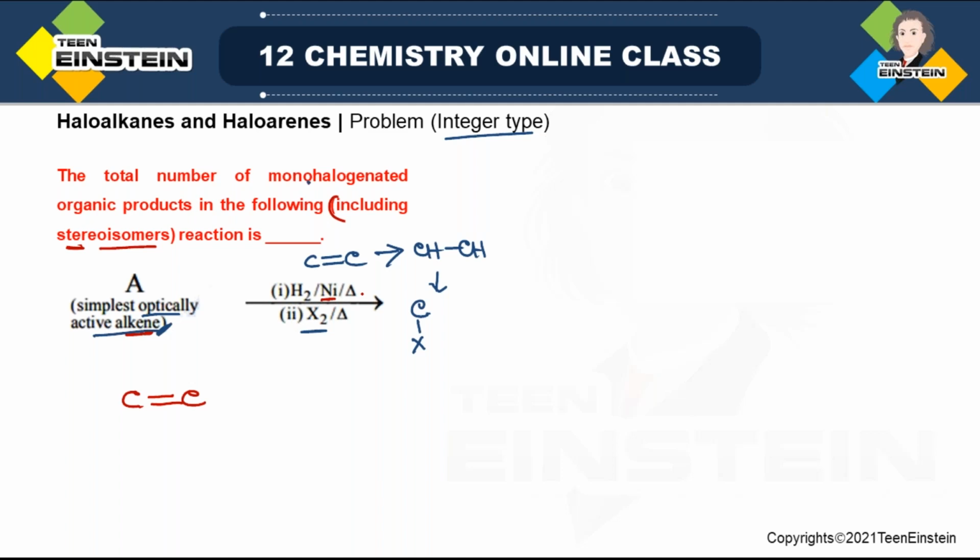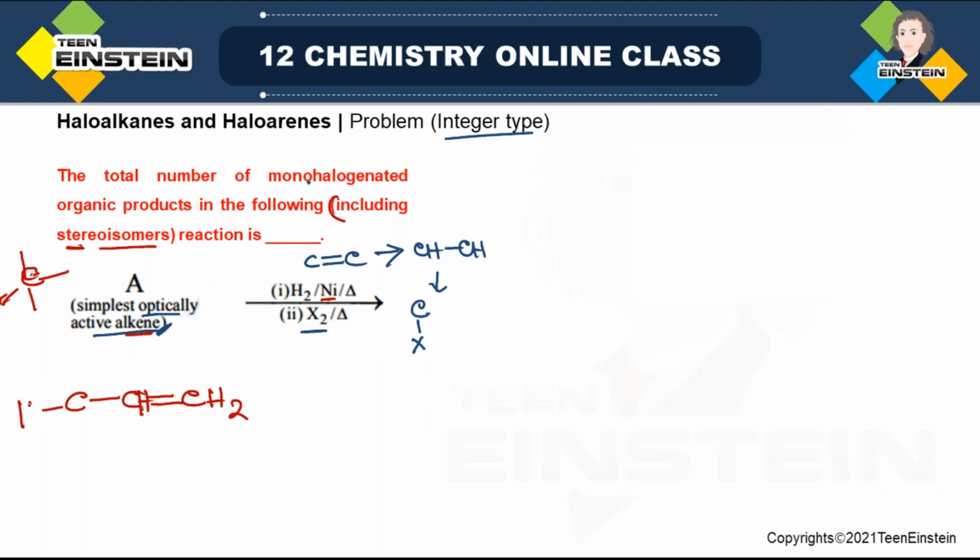So it means that there must be some carbon with which 4 different groups are attached. Then only it is possible. Now in this case, simplest optically active alkene, how will you draw it? So a C=C unit, double bond, must be present, but there should also be some sp3 carbon. So this is the sp3 carbon, with which one of the groups is CH=CH.